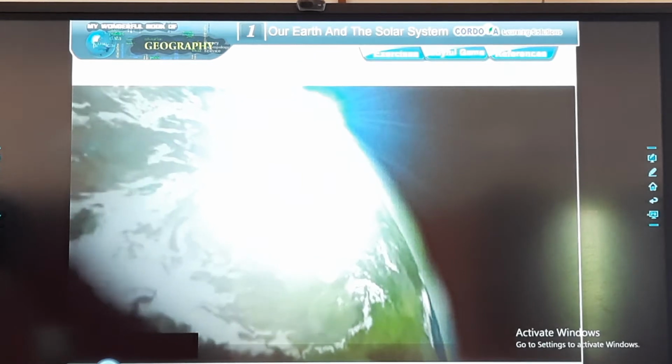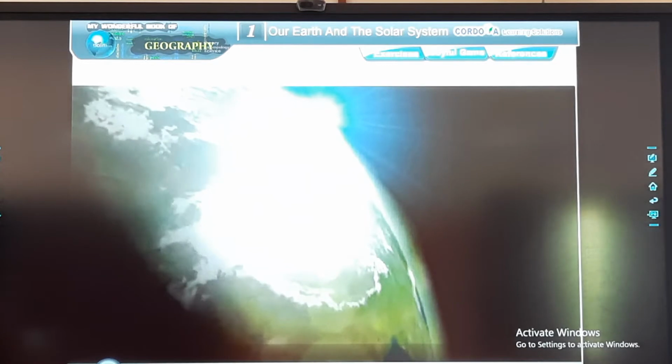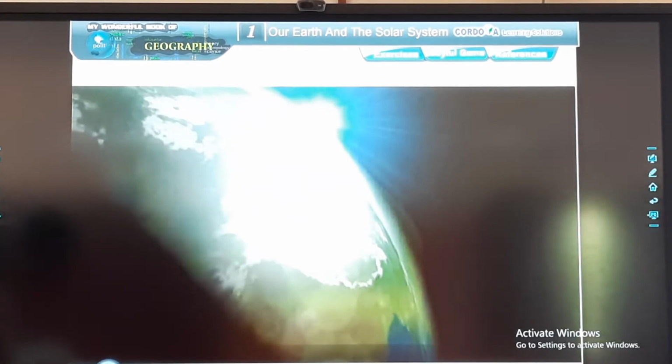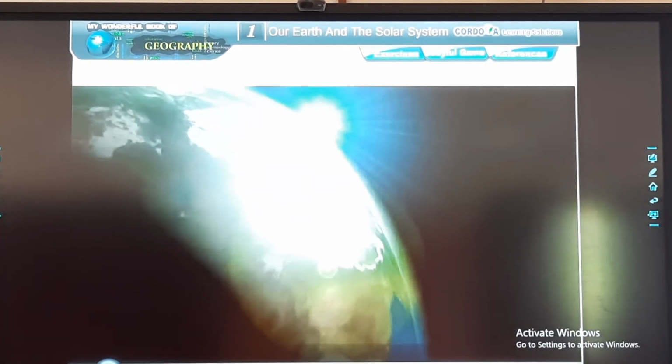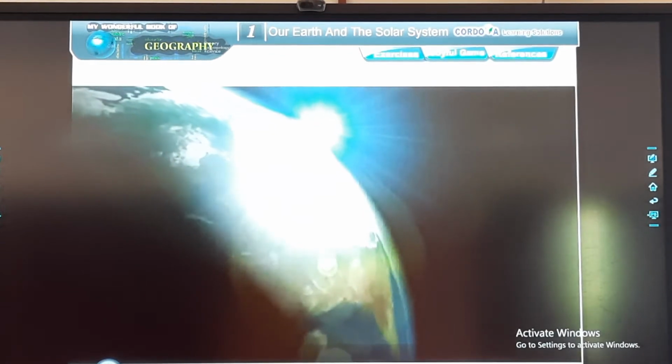Our Earth is surrounded by a blanket of air called atmosphere. It has gases like oxygen, nitrogen and carbon dioxide. These gases are necessary for life.